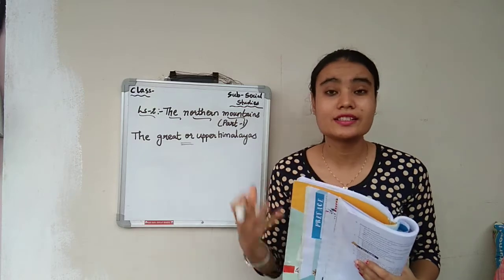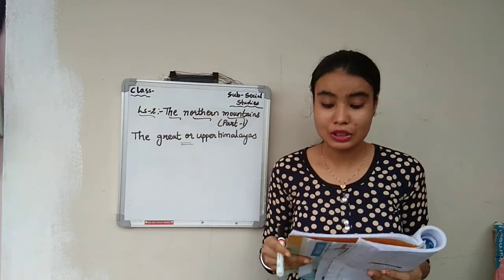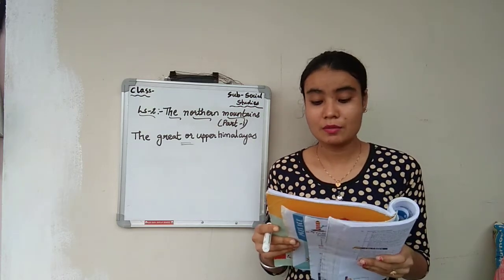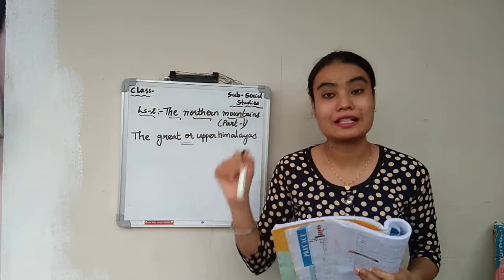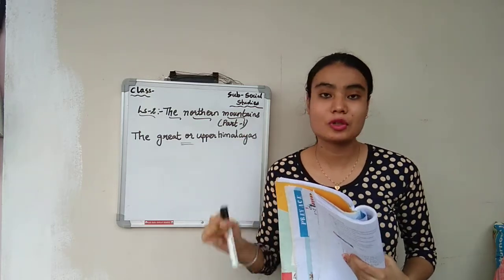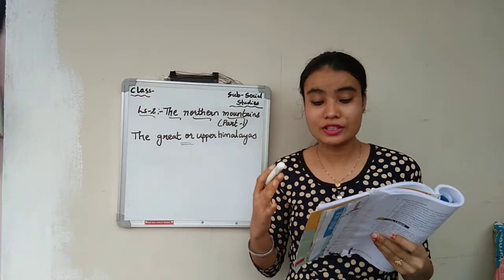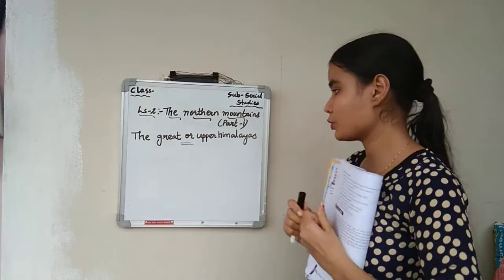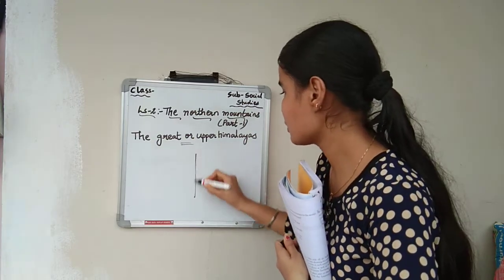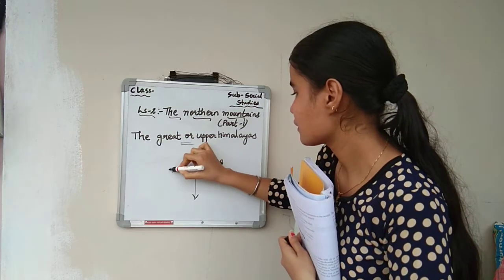That's the reason it is called what? Abode of ice. It is the highest mountain range in the world. Our Himalayas, the Indian Himalayas, is the highest mountain range in the world. And where does it extend? It extends from Kashmir in the north. Okay, you have north, south, east, and west, right?